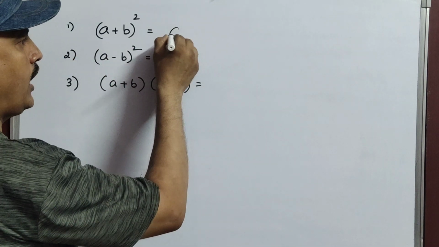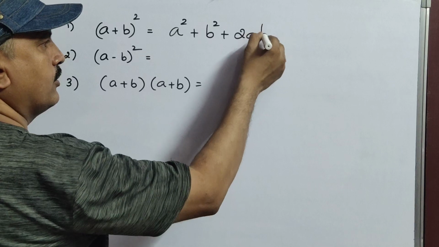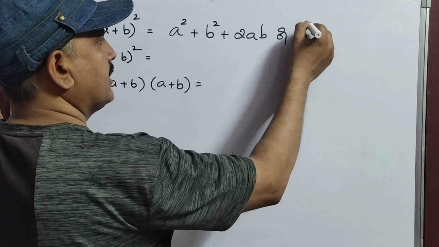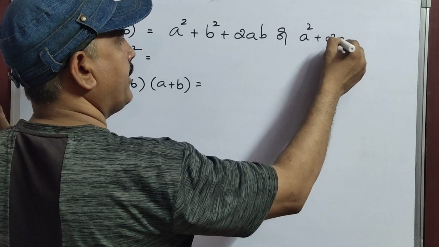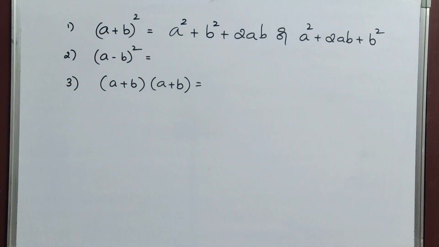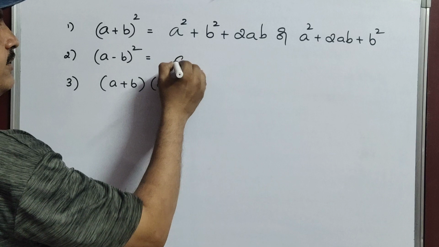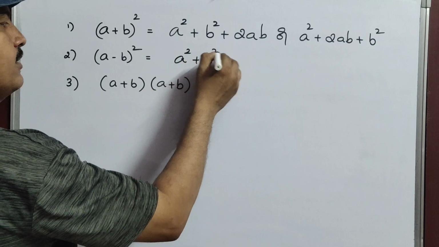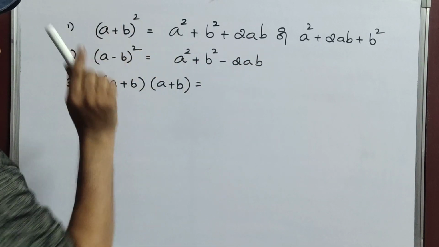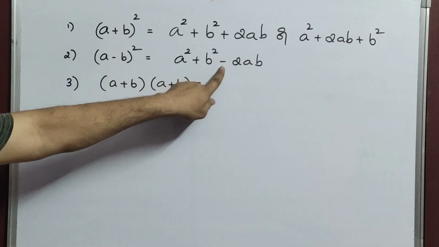Now, see here. (a plus b) whole square, you all know very well: a square plus b square plus 2ab. Even if you want, you can write it this way, or a square plus 2ab plus b square. Next, (a minus b) whole square is a square plus b square minus 2ab. So the only difference is plus and minus. For (a plus b) whole square, here it will come plus. For (a minus b) whole square, here it comes minus. Remaining both are same.